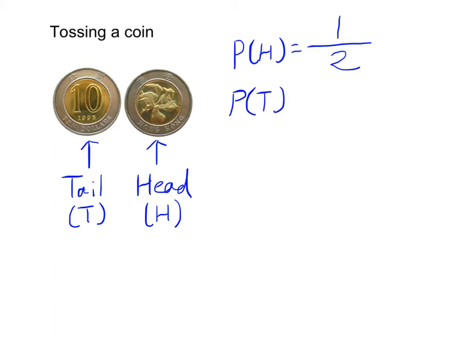Similarly, the probability of getting a tail will also be 1 outcome over 2 possible outcomes. And in the case of a fair coin, fair actually means the probability of getting a head or tail is equal. So we call this a fair coin. And if a coin is not fair, then these two probabilities will not be equal to each other.